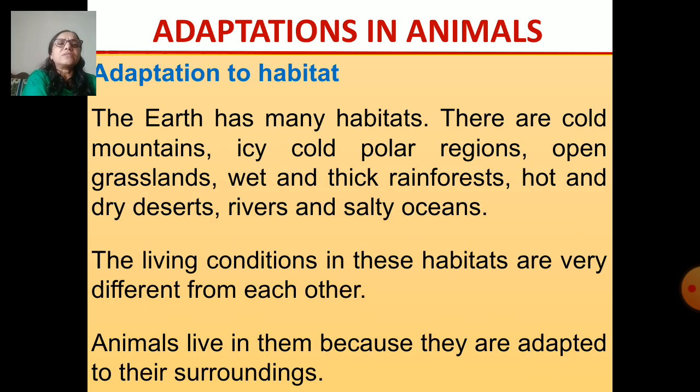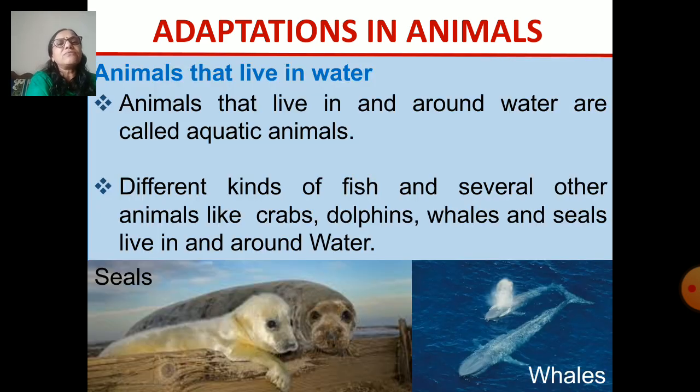On earth there are different types of habitats, and as there are different types of habitats, the living conditions are also different from each other. Different kinds of animals are able to survive in those conditions only because they are adapted to do so, so that they can survive the conditions of the environment. In connection with that, today we will discuss the animals that live in water.